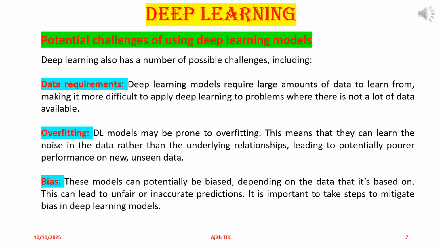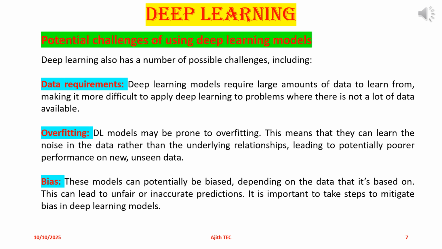Potential challenges of using deep learning models. Deep learning also has a number of possible challenges, including data requirements. Deep learning models require large amounts of data to learn from, making it more difficult to apply deep learning to problems where there is not a lot of data available. Overfitting: DL models may be prone to overfitting. This means that they can learn the noise in the data rather than the underlying relationships, leading to potentially poorer performance on new, unseen data.